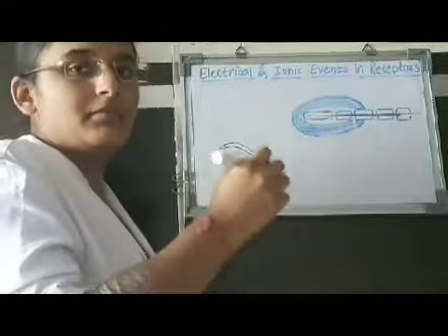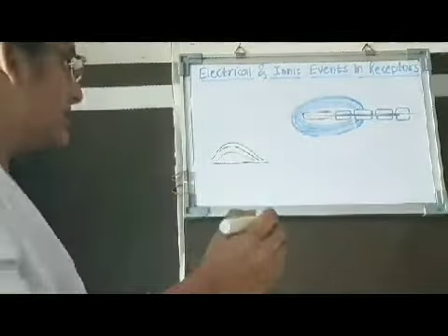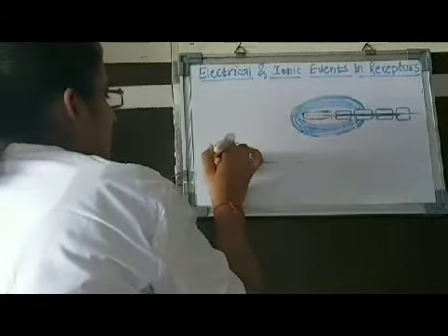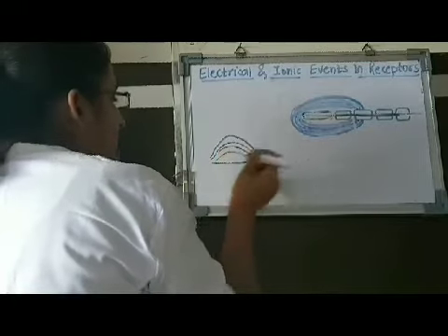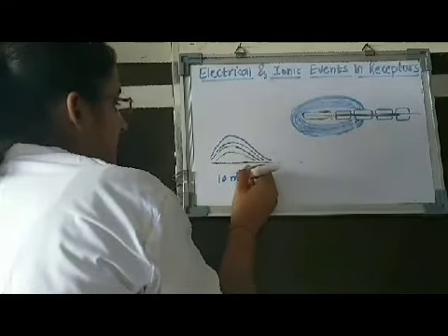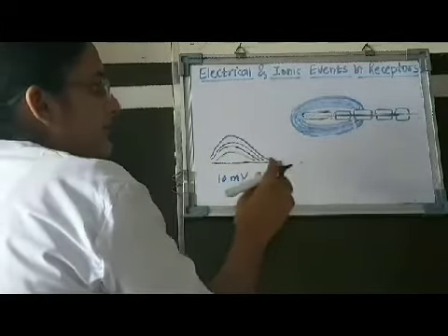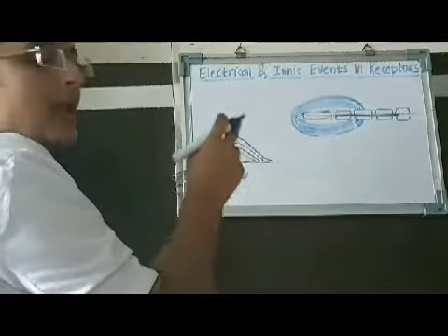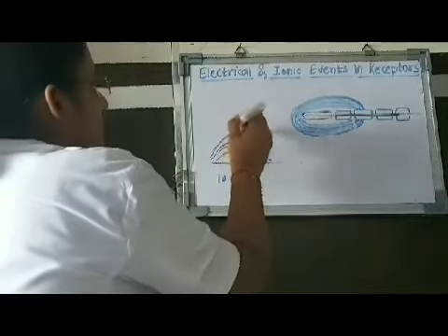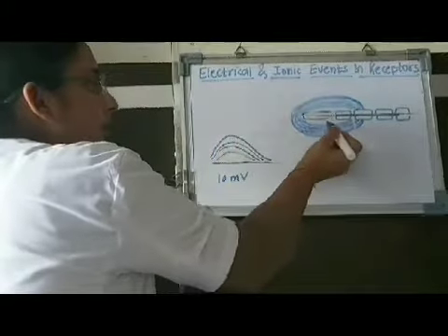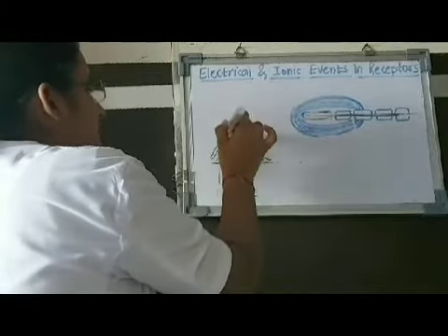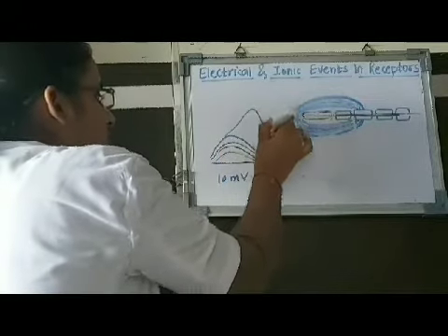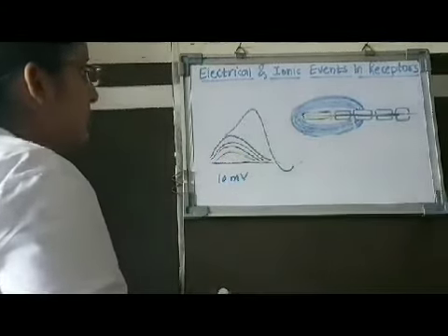Finally, when we apply a stimulus of threshold intensity, a generator potential of about 10 millivolts is generated, and 10 millivolts is the firing level for the action potential to get generated. Thus, when we apply a threshold stimulus, the generator potential stimulates the unmyelinated nerve ending to generate the action potential, or simply the sensory nerve impulse.